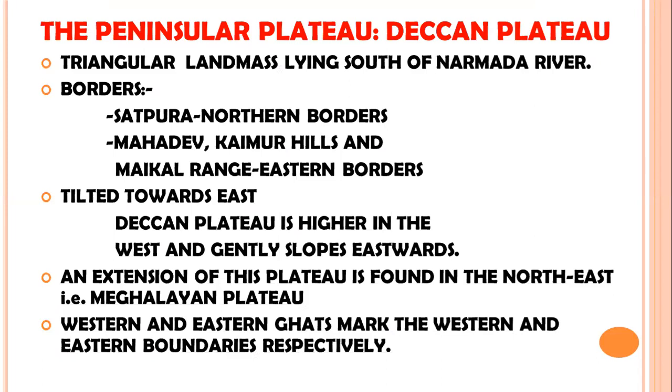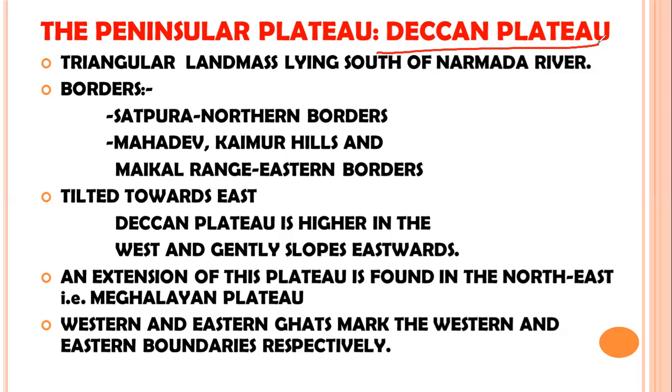Now next comes the Deccan Plateau. The portion of the Indian Peninsular Plateau below the Narmada River, or to the south of the Narmada River, is the Deccan Plateau.